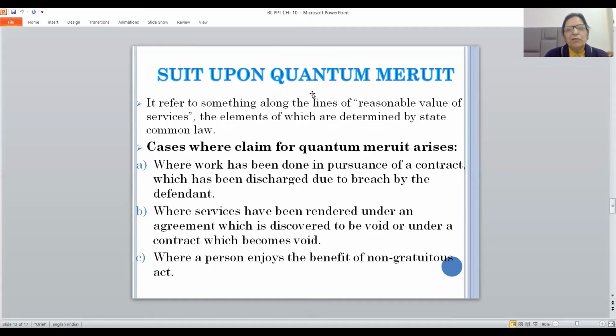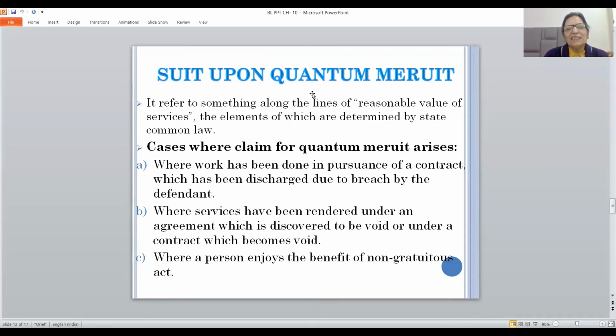There is partial performance. Will that party be entitled to the payment or not? Proportionate payment or not? This is the question. So, proportionate payment in relation to the work done, as much as earned or as much as merited. This is the meaning of the term quantum merit.